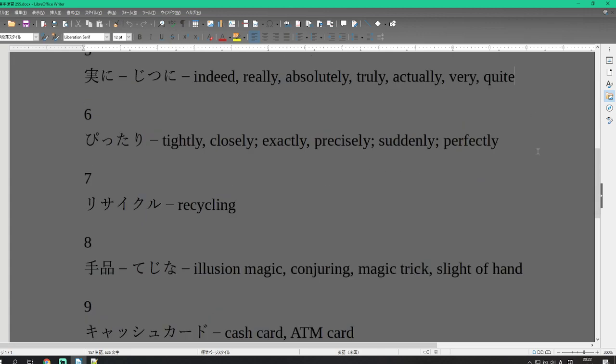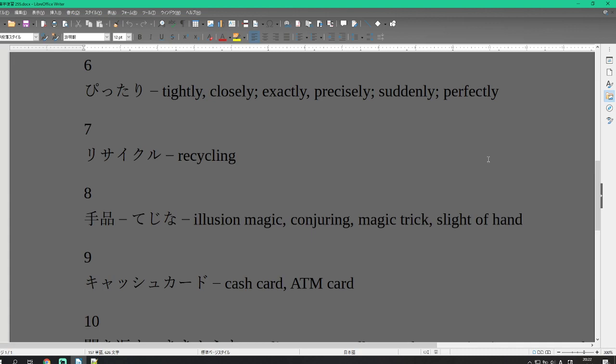Number 6 is pitari, which is tightly, closely, exactly, precisely, or suddenly. No kanji here to remember anything by, but pitari. I really just remember this one because of how I've heard it used in anime and in the things I watch. So I'm not sure how you're going to remember this, but hopefully when someone says pitari, you can remember he just means like he hit it with something the size of a pea, maybe. He hit it perfectly or on the head.